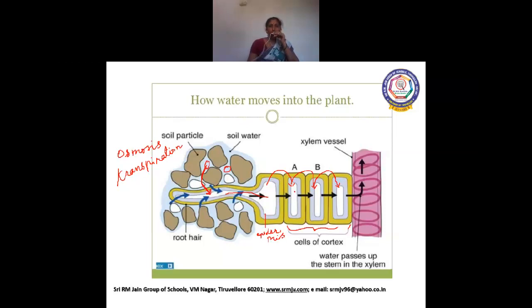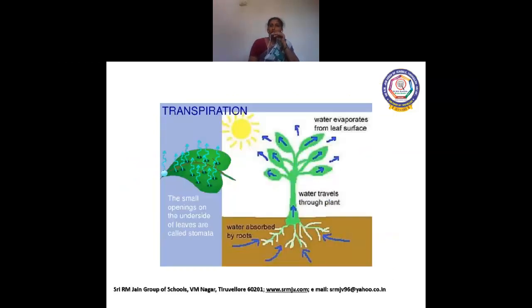The next mechanism is called transpiration. What is the first mechanism, children? Osmosis. The next mechanism is transpiration. What do you mean by transpiration? Loss of water from the leaf is called transpiration. The small openings in the leaf are called stomata, and water evaporates through these minute openings, which are present on the underside of the leaf.